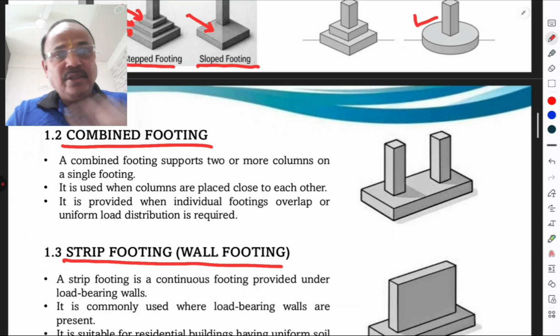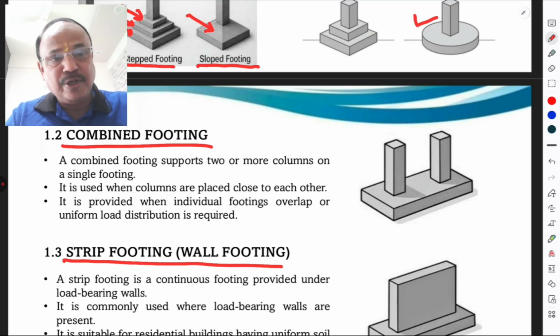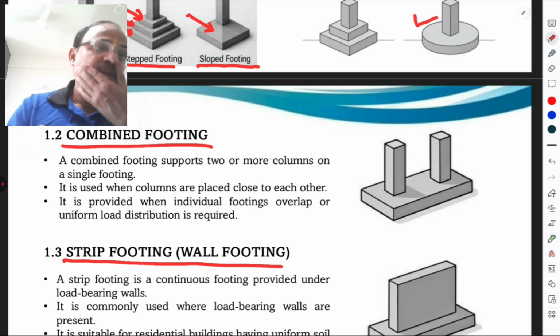Then combined footing. A combined footing supports 2 or more columns on a single footing. It is used when columns are placed close to each other. It is provided when individual footings overlap or uniform load distribution is required.